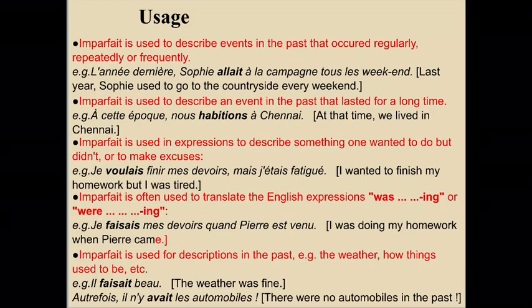Imparfait is often used to translate the English expressions was and the ing form of the verb, or were and the ing form of the verb. For example, je faisais mes devoirs quand Pierre est venu. I was doing my homework when Pierre came. So was and the ing form of the verb. Lastly, it is used for descriptions in the past, be it the weather conditions, how things used to be, or any description related to a person or a thing.